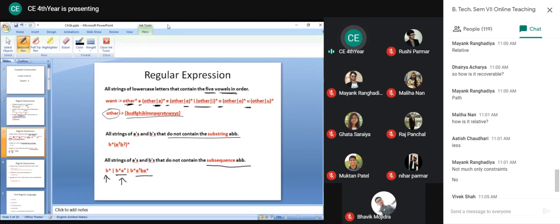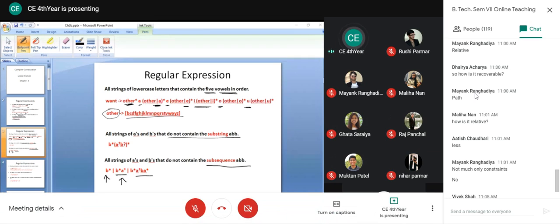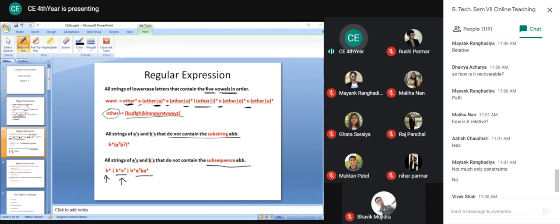So any query in this? Okay, in case of this example, we have a fixed input alphabet. Our input alphabet is A to Z and only A to Z. So there is no need to consider another symbol like space or new line character or tab.